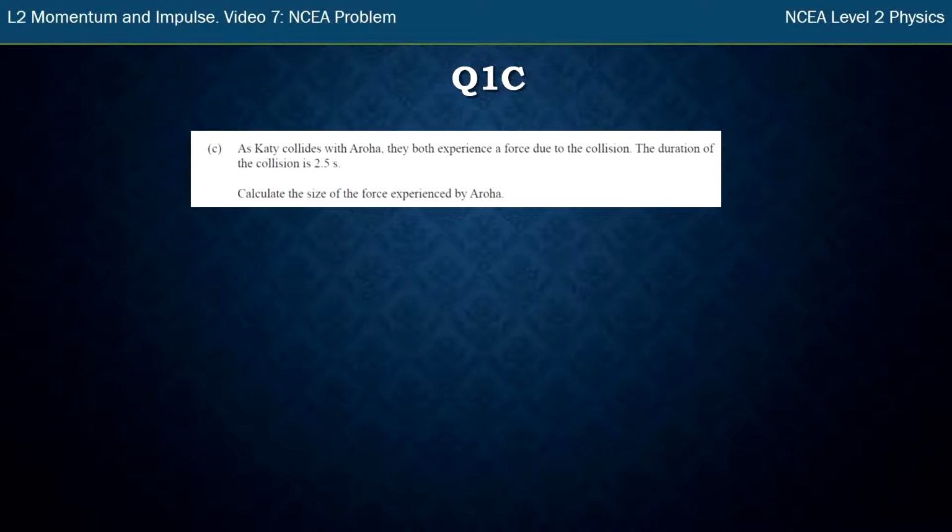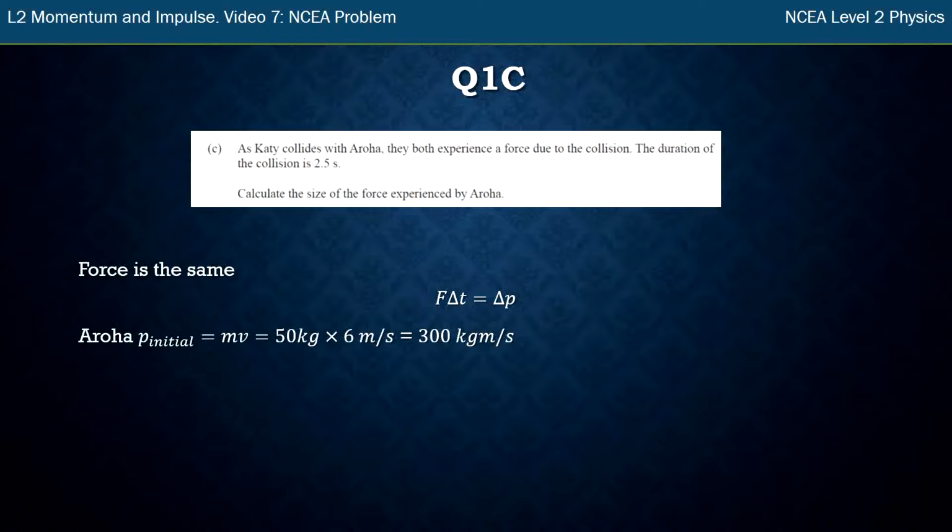So in collisions, and we're talking about forces, I'm going to probably use impulse. So force is the same, I've said that. This is my impulse equation. Each of these sides of the equation is called impulse. So force times the time you're in a collision for is impulse, but also change of momentum is also impulse. Now I've been given the collision time, 2.5 seconds, and I'm sure I can work out the change of momentum, so I should be able to work out force.